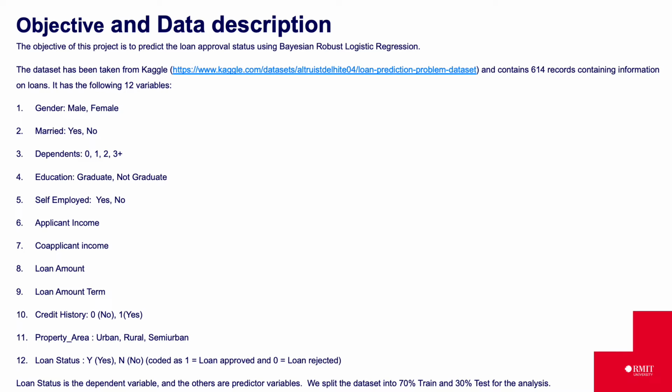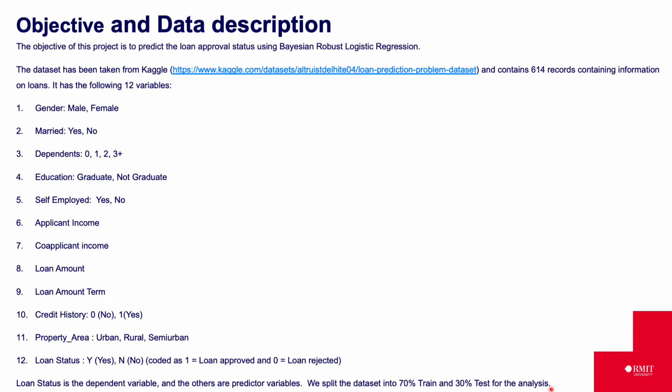It has 12 variables containing information on gender, marital status, number of dependents, education level, whether the applicant is self-employed, income of the applicant and co-applicant, loan amount and its term, credit history availability, property area. The dependent variable here is the loan approval status. This is coded as 1 for loan approved and 0 for loan rejected. The rest are independent variables that are used for prediction. Except for applicant and co-applicant income and the loan amount, the rest are categorical variables.